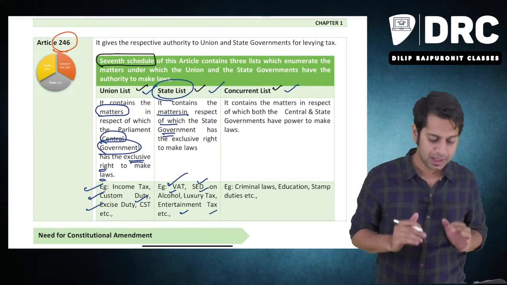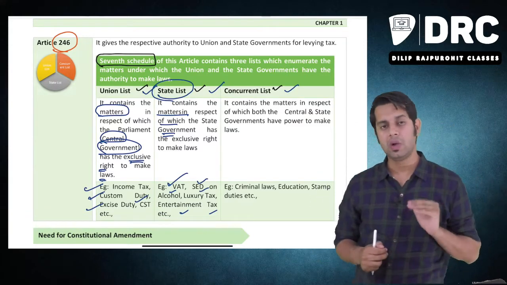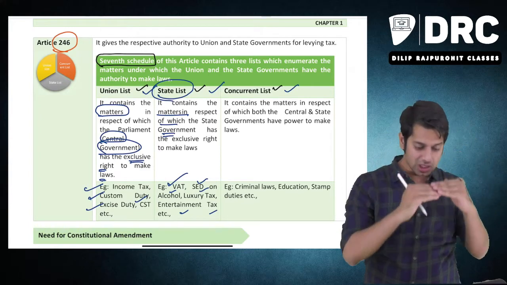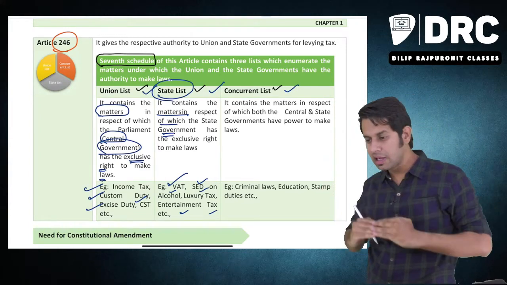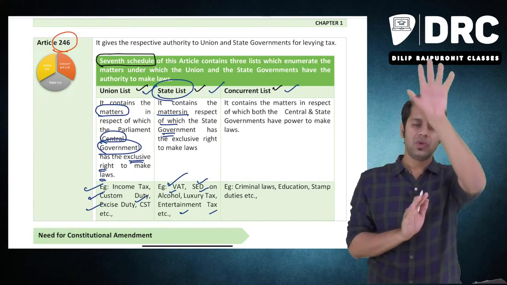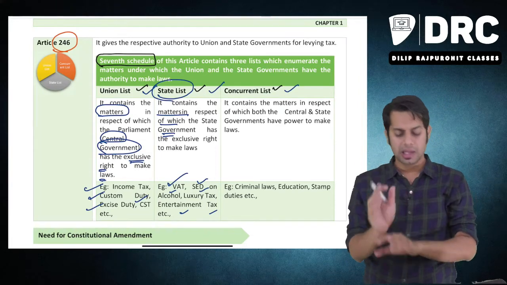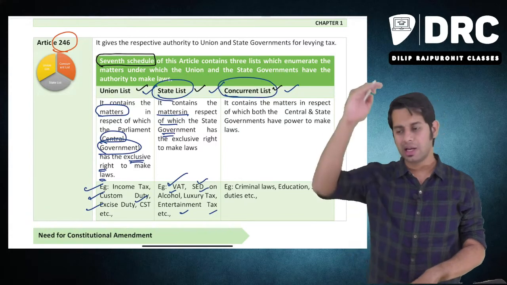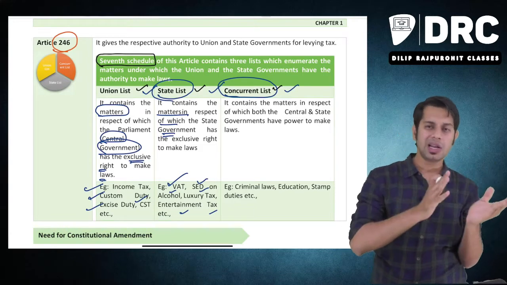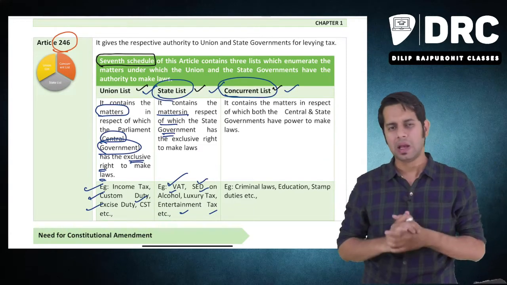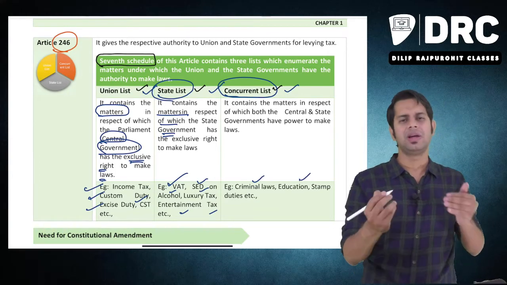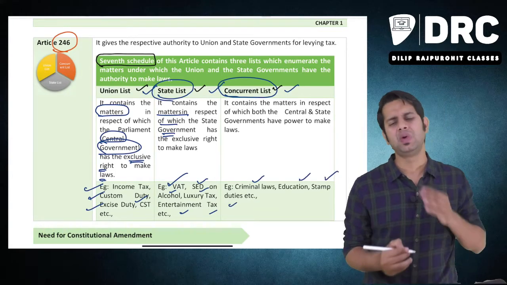Meaning, the 7th schedule, Article 246, has the 7th schedule, which gives different lists of items, with regard to which only the central government can make the law, with regard to which only the state government can make the law, and there is something called the concurrent list. Whatever matters are in this concurrent list, the central government and state government can jointly make the law. For example, the criminal laws which we have, the Indian Penal Code, law with regard to education, law with regard to stamp duty, etc.